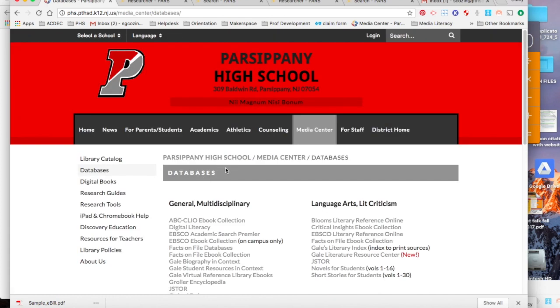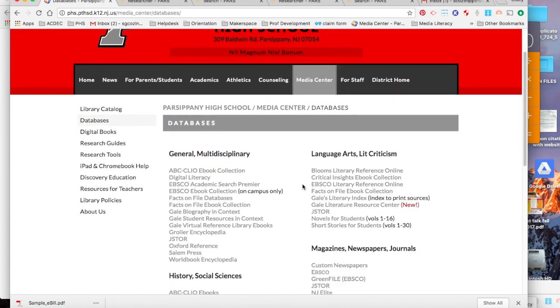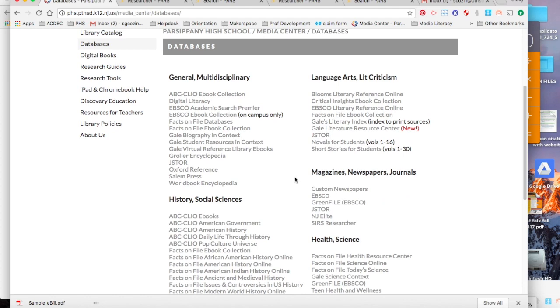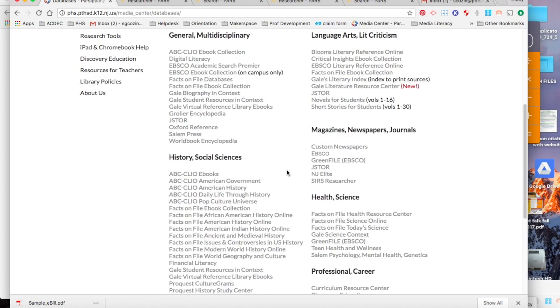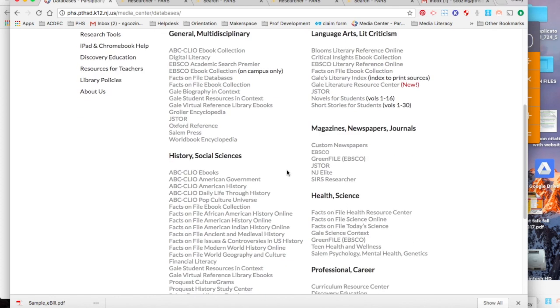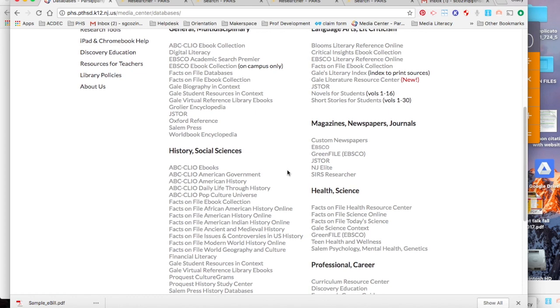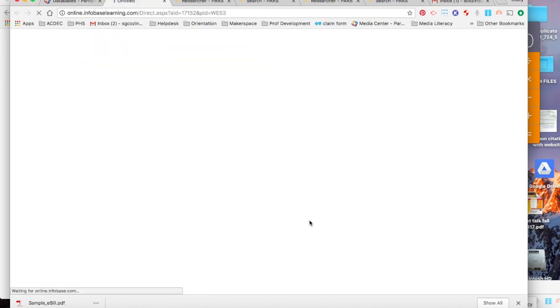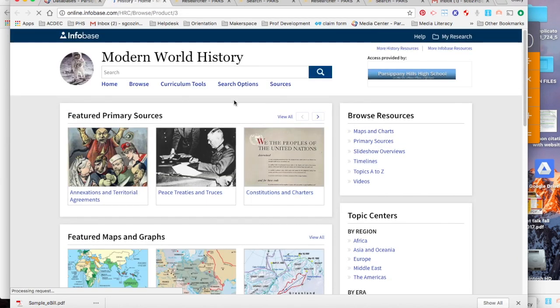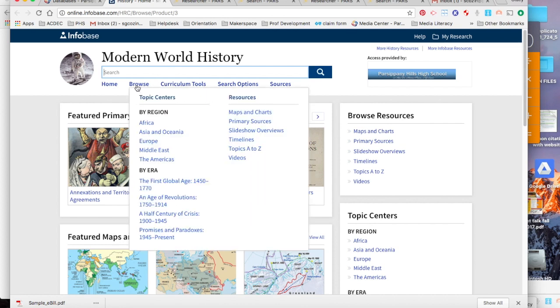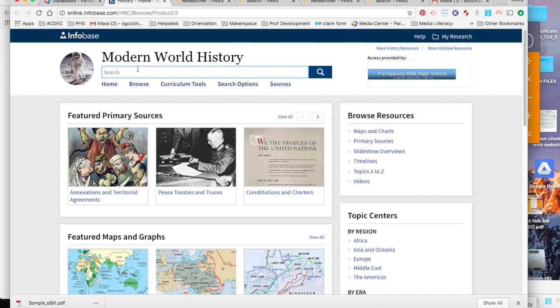The Media Center has many databases where you can access articles from credible sources that are not freely available on the internet. Our databases are organized by subject. This particular database, Modern World History Online, is a history database, and you can search it in two ways. You can browse the different topics, or you can type in simple keywords.